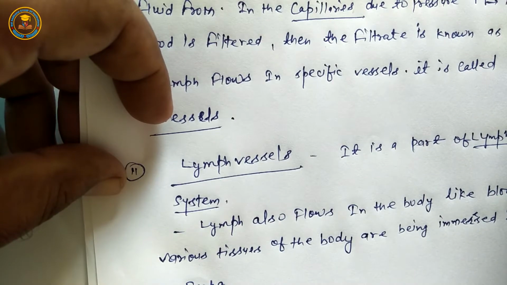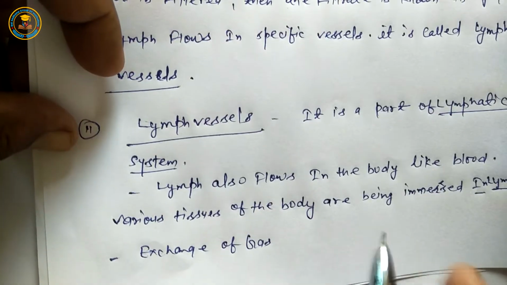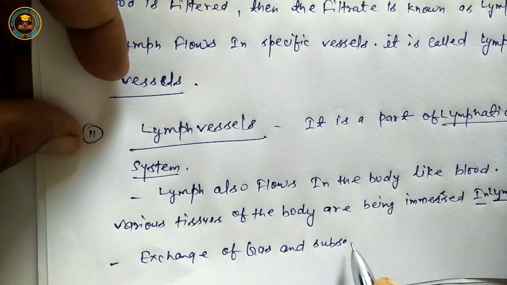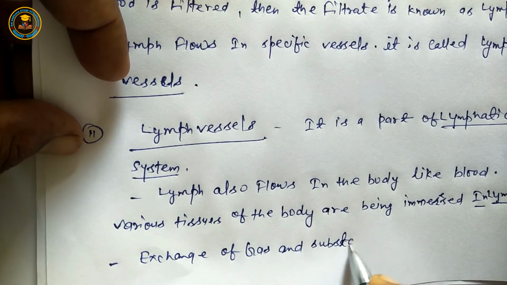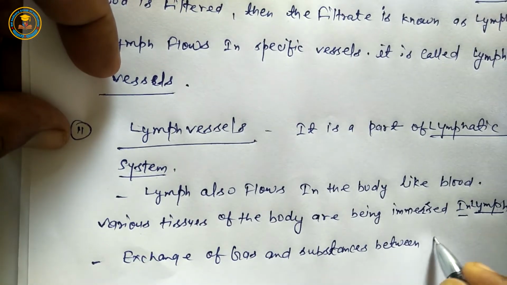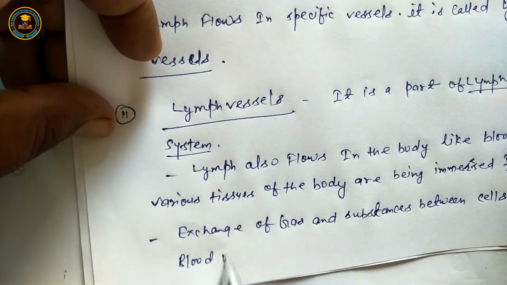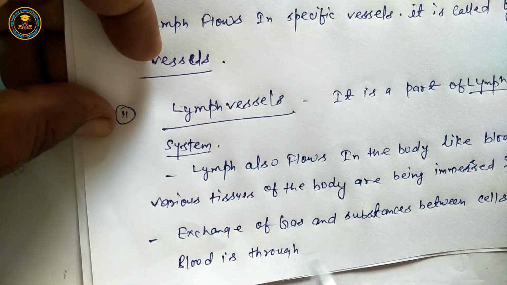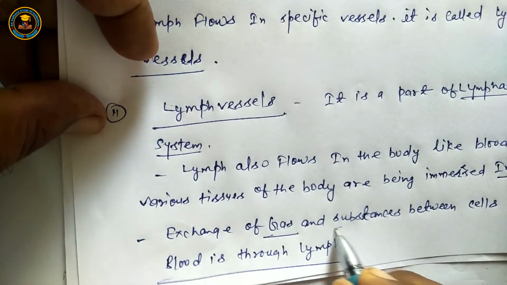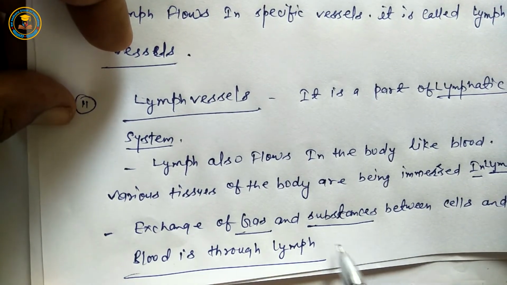Next, the exchange of gases like O2 and CO2 and substances like some nutrient substances between cells and blood is through lymph.